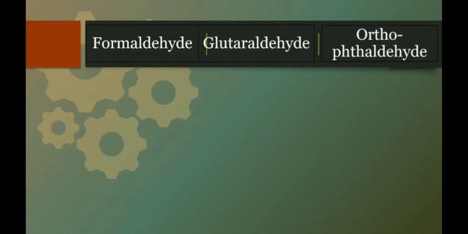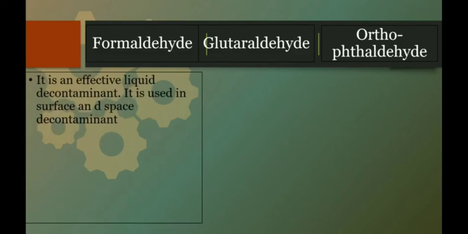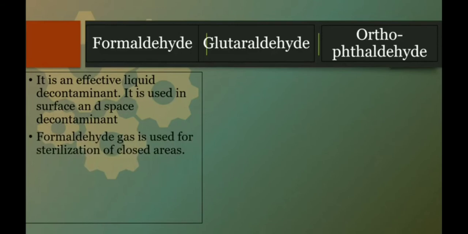Let's see the details of formaldehyde. It is an effective liquid decontaminant. It is used in surface and space decontamination. So whenever you want to decontaminate any surface area, for example your working area or your working desk where you are going to carry out various microbial experiments, you can use formaldehyde for decontamination of that surface area. Formaldehyde gas is used for sterilization of closed areas.